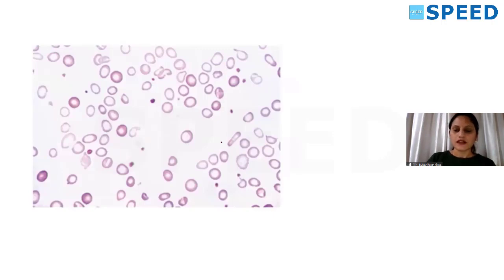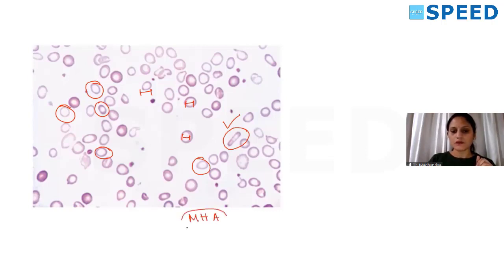This is the peripheral smear. If you see, these are elliptocytes. There is difference in the size and shape of the RBCs. That is called anisocytosis. And you are seeing microcytes with increased amount of pallor along with pencil cells or elliptocytes. This is a microcytic hypochromic anemia picture.